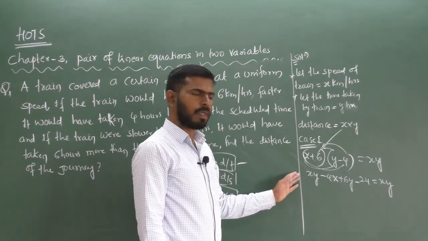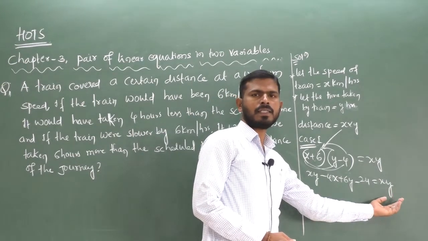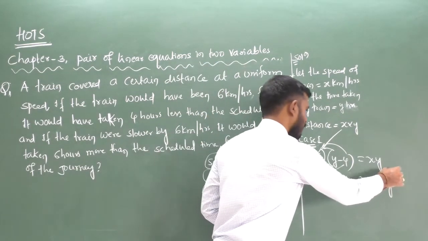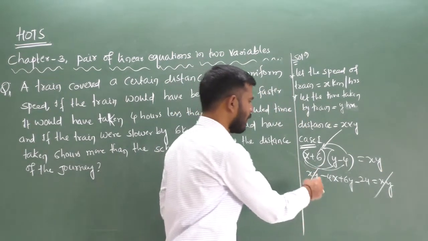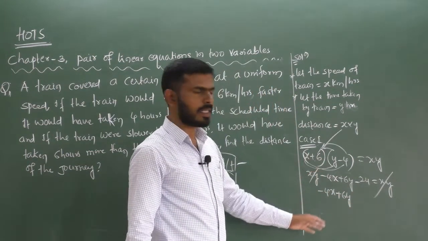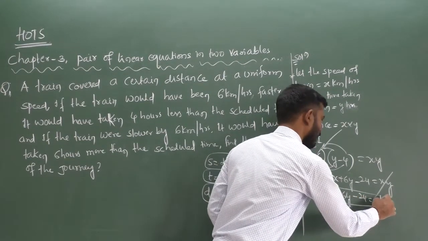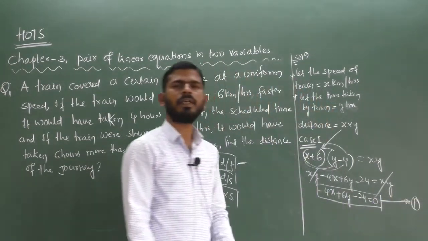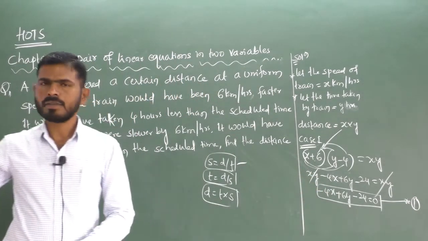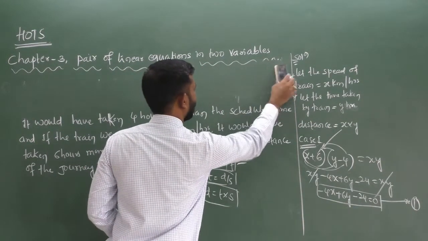This plus xy and that plus xy will get cancelled, because when you take a term from the RHS to the LHS or the LHS to the RHS, it becomes the negative sign. So the xy terms get cancelled. The remaining terms are minus 4x plus 6y minus 24 equal to 0. This is the general form of a pair of linear equations in two variables. So that's how I write equation number 1. Next, I am writing the next case here.